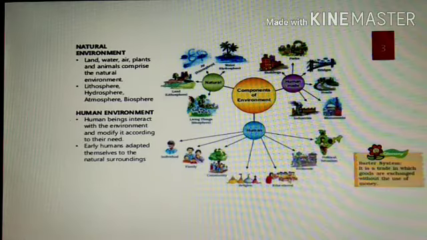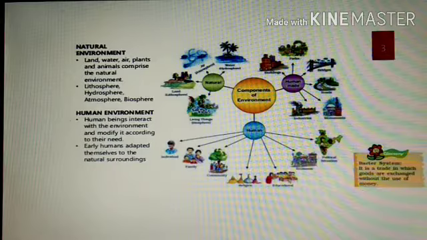First of all, the natural environment consists of the lithosphere, air, water, etc. The second one is the human-made, meaning those things that were made by human beings. The third one is the human environment, which includes family members, individuals, communities, etc. Students, who live in a society.